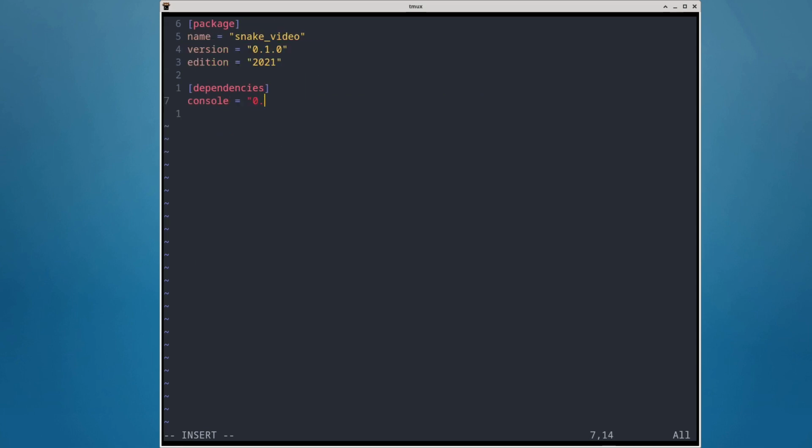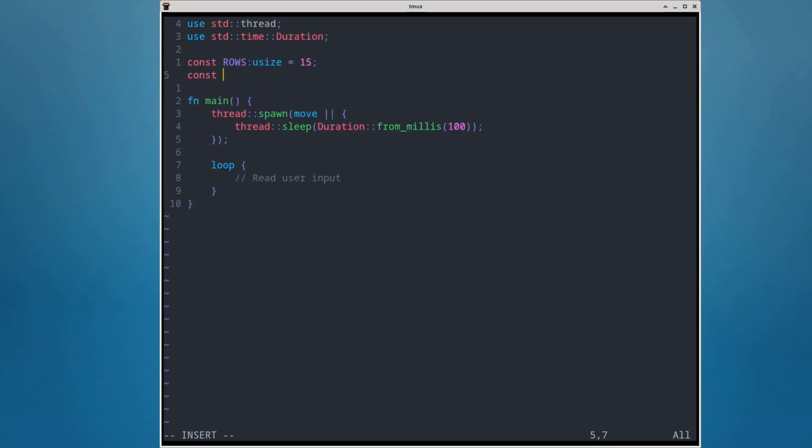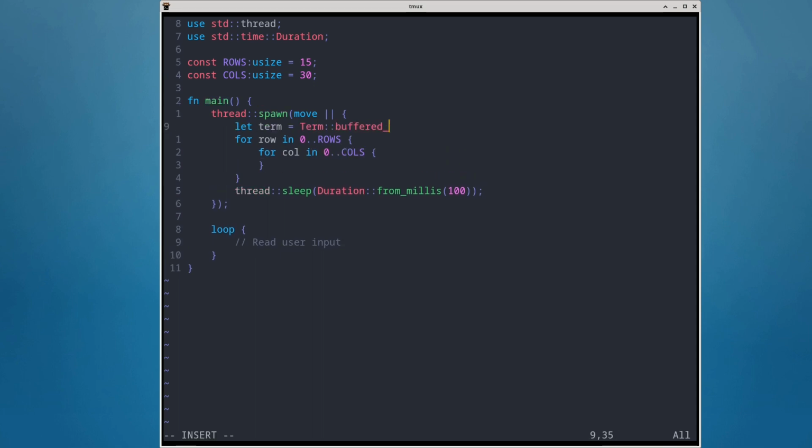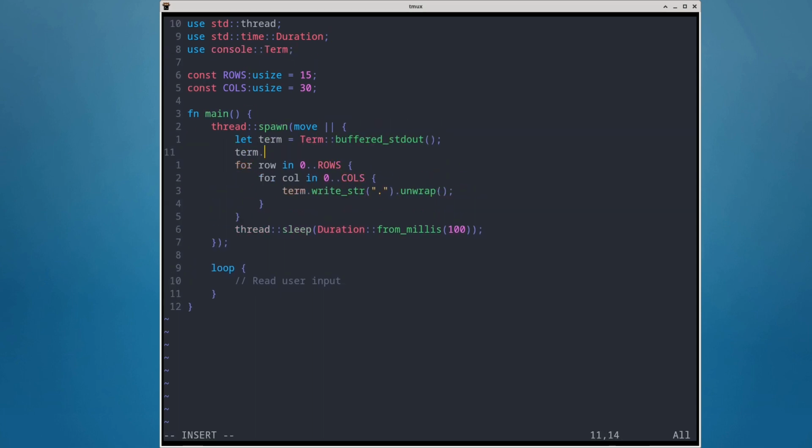I'm going to use the console crate, which in my understanding is the de facto standard for working with terminals and standard I/O. Now we can start printing the game field in the game thread. For now it's just empty. Let's represent empty squares as dots.